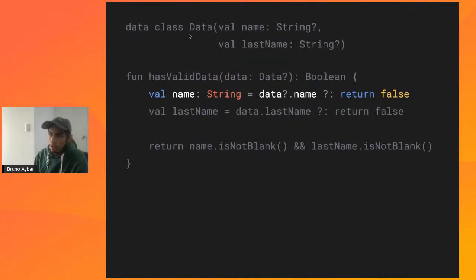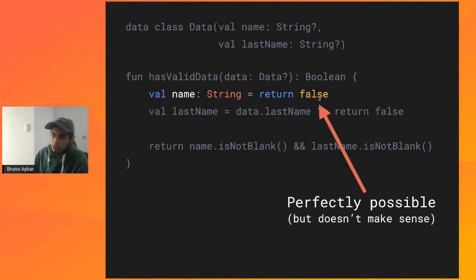You can even take it a step further, and you can say we have a name of type string and its value is return false. This is perfectly possible, all right?